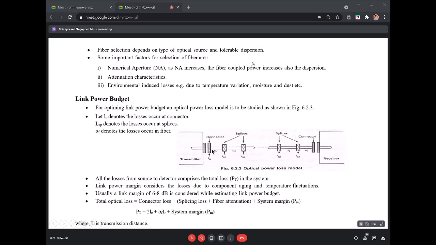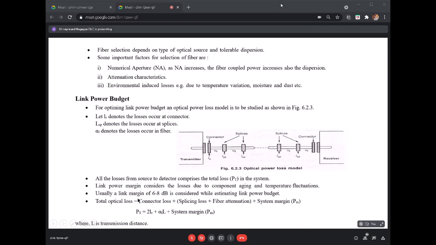Alpha F is the loss per fiber, L is the length of the fiber, plus system margin. That is a system loss. Usually this sort of link we achieve with 68 dB while considering your link power budget.